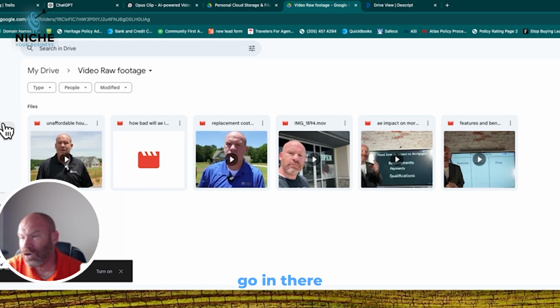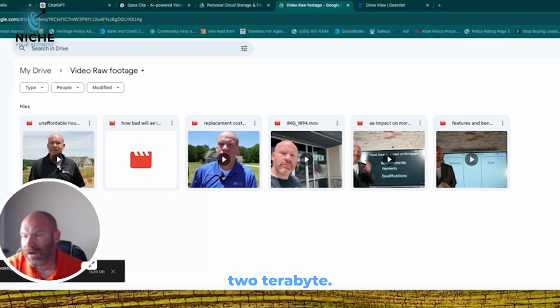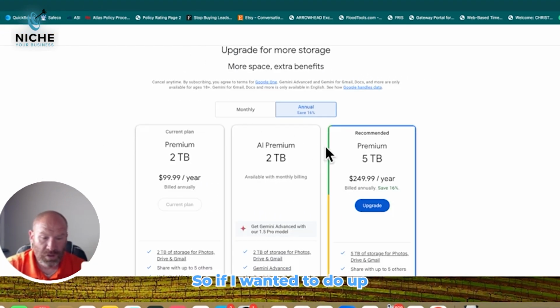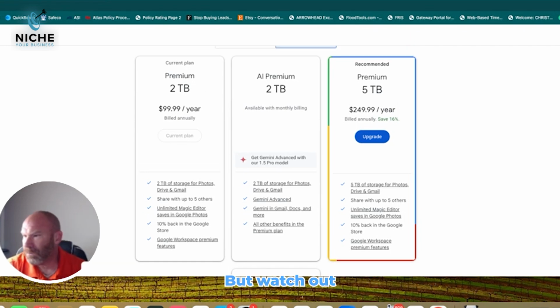Now look, you can go in there and you can upgrade it. You can kind of see right here how much I've got that at 2 terabyte. And let's just click here to say get more storage and see what the pricing is. So if I wanted to do up to 5 terabytes for a year, it's $250. I mean, I could get an external drive, of course, for 1/10 of that cost. But you can see for 2 terabyte, it was $100 a year, but which I've already bought.